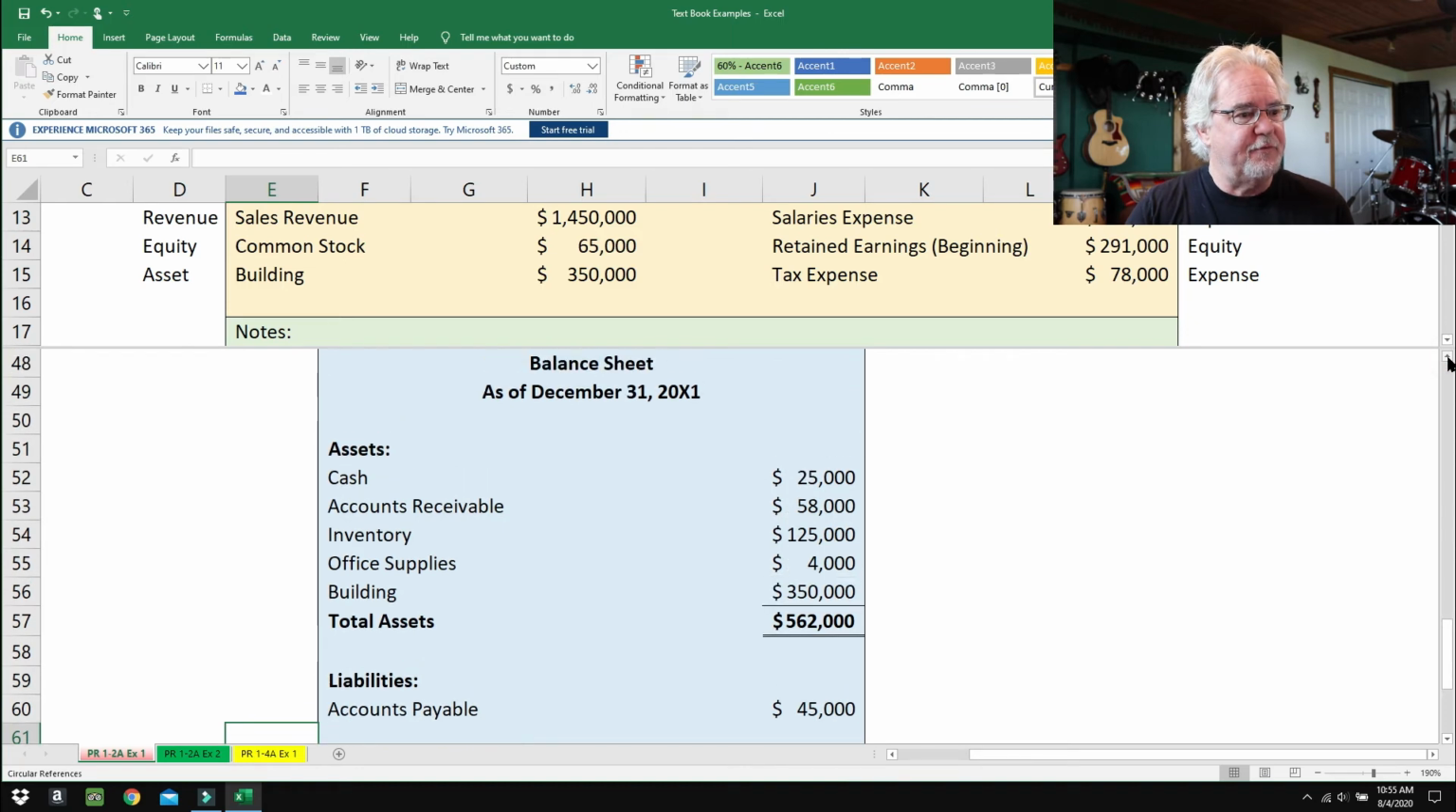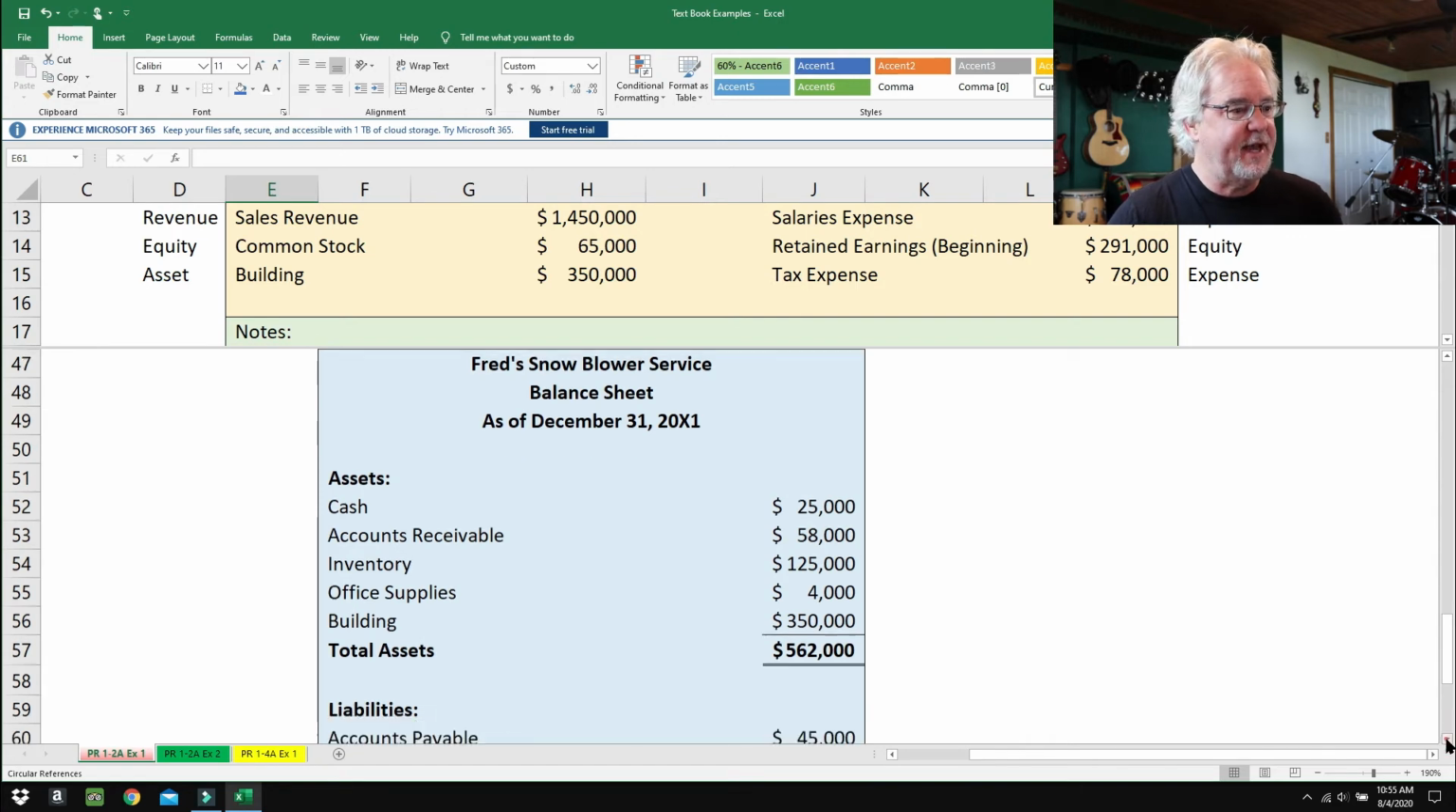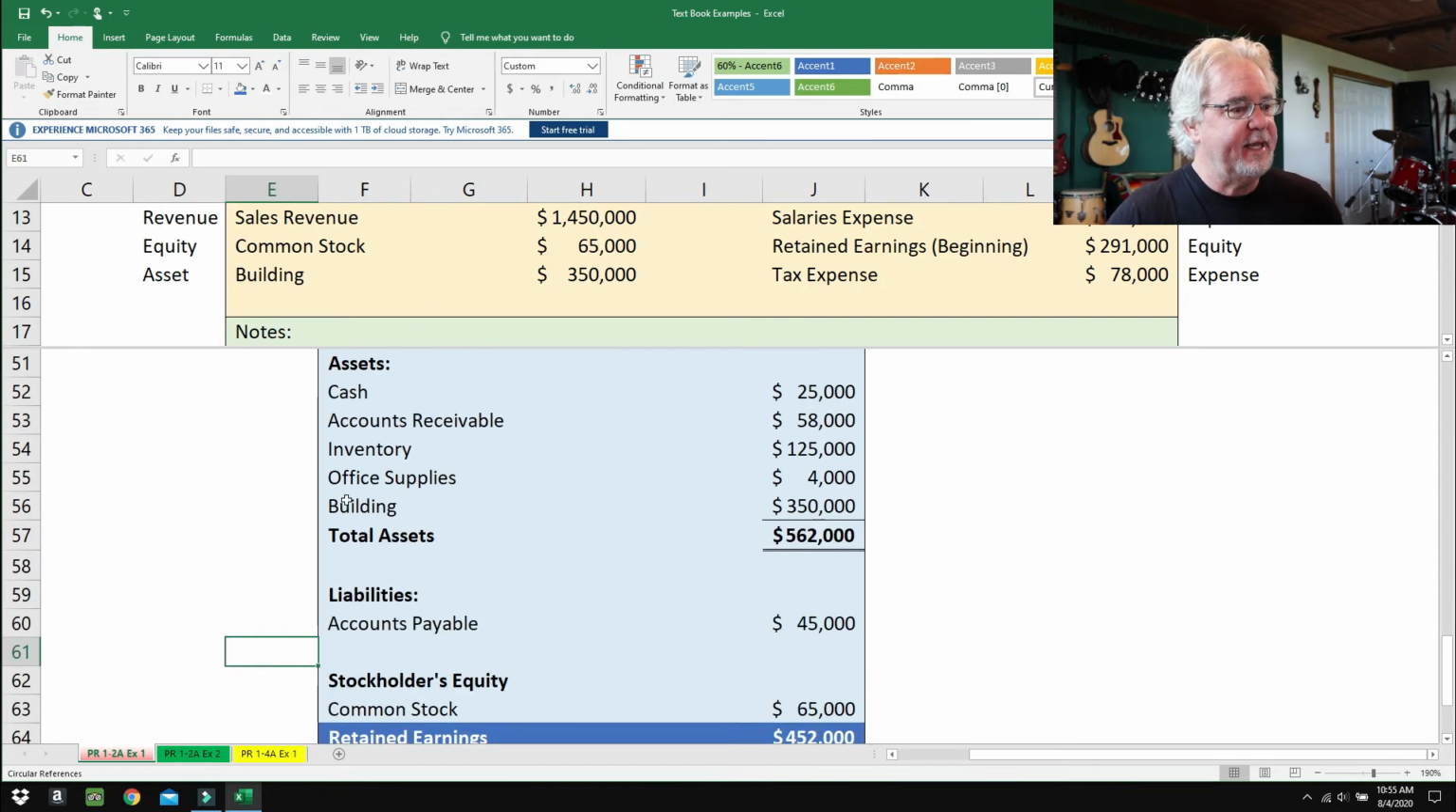All right, so folks, all we got to do here is fill out this balance sheet and we are done. And I love the balance sheet. It's one of my favorite statements here, folks. And all the balance sheet is, is just the accounting equation. It's assets equals liabilities plus stockholders' equity. That's all it is. It's just the accounting equation.